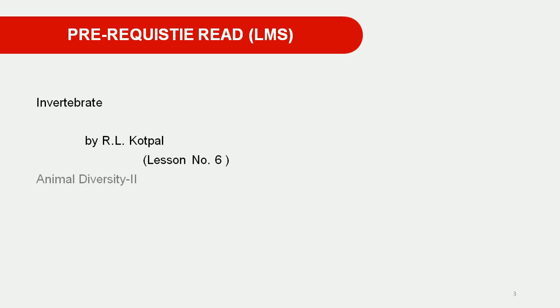Before initiating today's session, I suggest some prerequisite reading. One of the reference books is Invertebrates, written by Dr. R.L. Kotpal. In this book you can specifically go through lesson number 6. This book is available in our KTHM library as well as in the market. I also suggest another textbook for this syllabus, Animal Diversity Part 2, published by Vision Publication and written by Dr. B.R. Kakurte and his colleague.